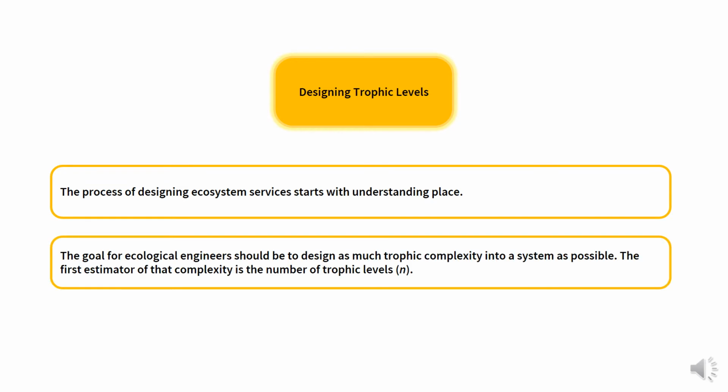Design criteria for ecosystem services include redundancy and complexity for the purpose of resiliency in the processes upon which the services depend. And the goal for ecological engineers should be to design as much trophic complexity into a system as possible. The first estimator of complexity is the number of trophic levels, or N.